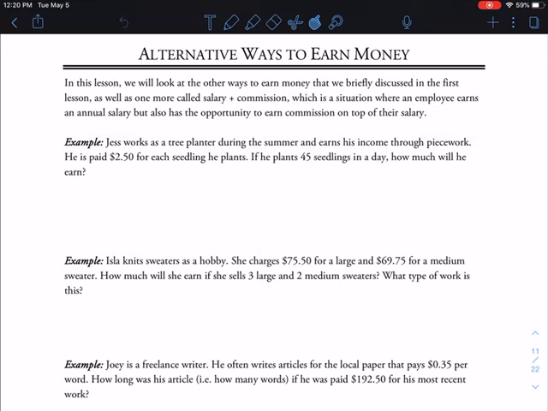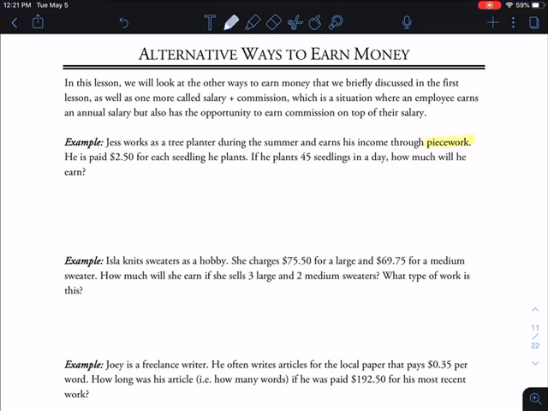But because I don't really have good notes for you on that, it's really just going to be examples, and you can look back on the examples for different types of getting paid, and if you want to do some highlighting of keywords, for example, in the first example here about Jess, who's working as a tree planter, he earns his income through piecework. Okay, so if you wanted to highlight piecework, you could, because that would be a good reference point for you if you did another question about piecework. Okay, so I'm just going to do the examples because that's all we have today to do.